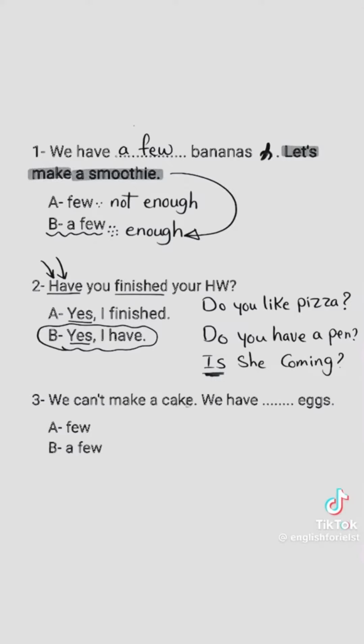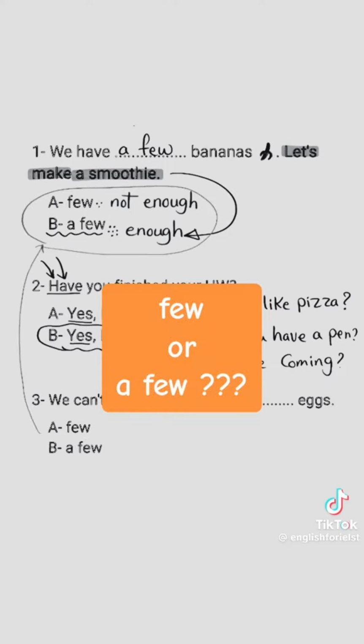You answer this one. We can't make a cake. We have blank eggs. Few, a few? Follow this rule and answer. And remember that we can't make a cake means the eggs are not enough.